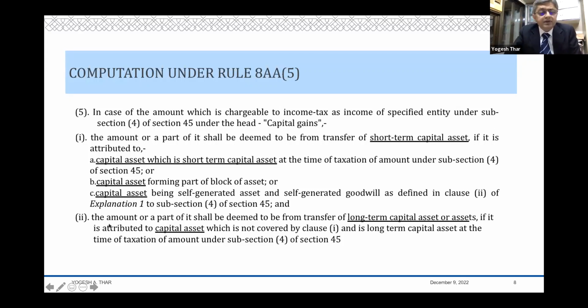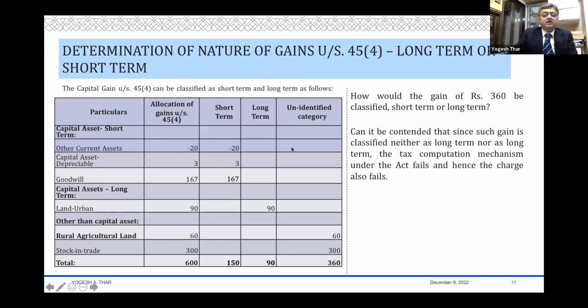And what will be deemed to be long-term? The amount or a part of it shall be deemed to be long-term if it is attributable to a capital asset which is not covered by the earlier clause. So attribution is only to capital assets. If it is to these three capital assets, it will be short-term. If it is attributable to anything else, it will be long-term. Now you apply this, friends, and see how the attribution happens.